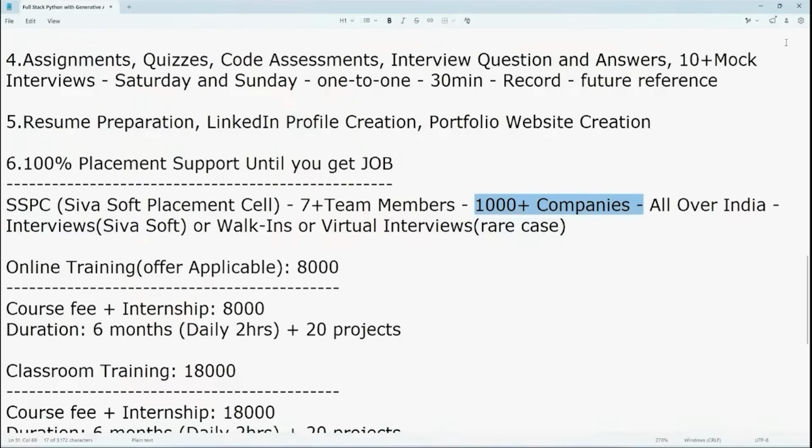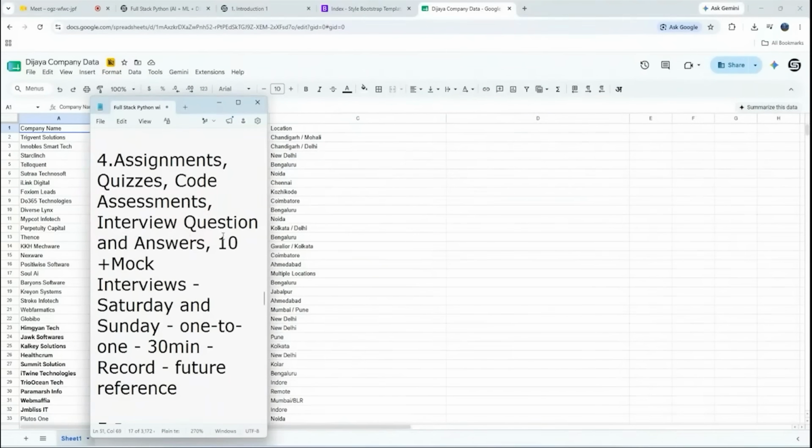So if you see here, okay, on the left side, you are able to see the company name. On the right side, you can see the location. See Chandigarh, Bangalore, Noida, okay. So different locations, Pune, New Delhi. So all over India, even some remote jobs also available. Even some remote work from home jobs, but we are not giving any guarantee.